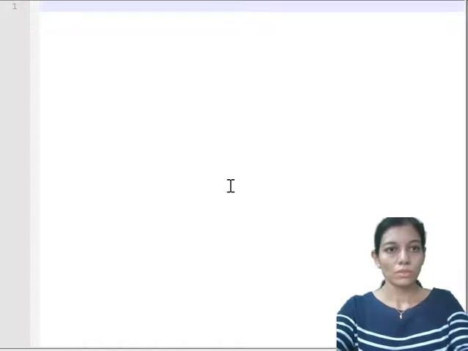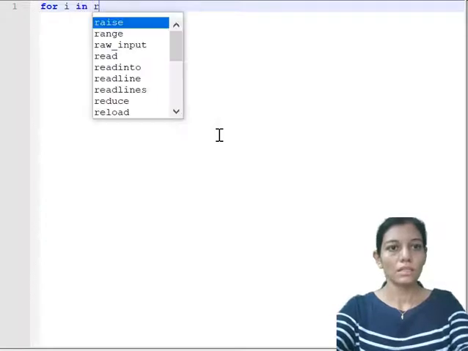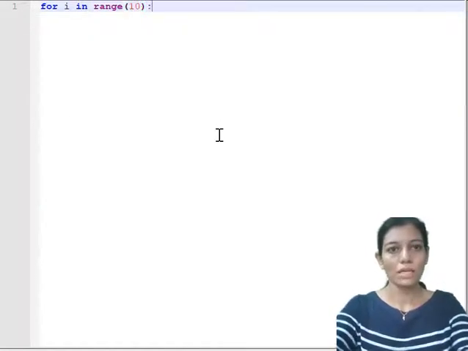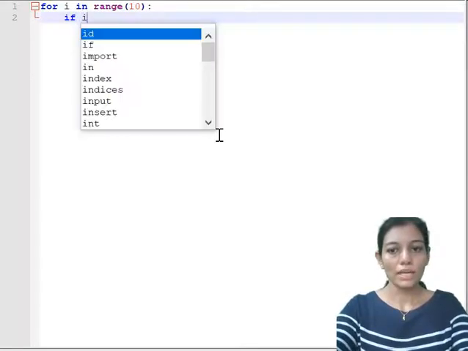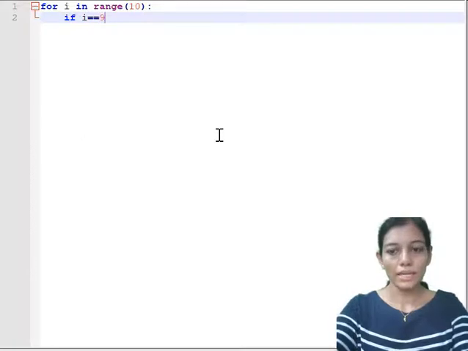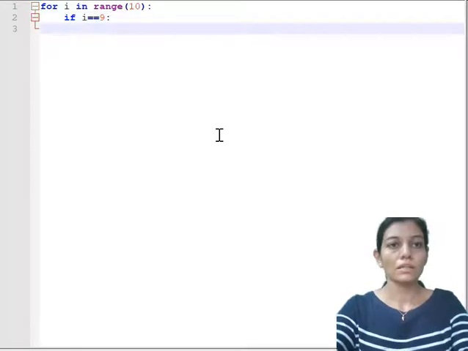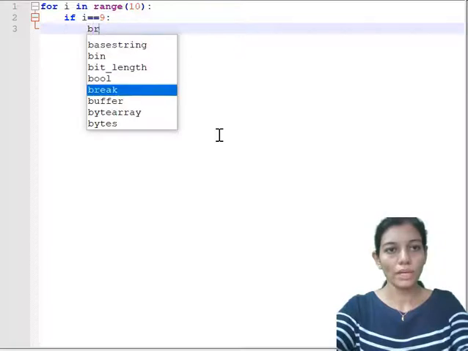So for I in range of 10, let's say 0 to 9, and if I'm making a check, if I equal to, let's say, 9, here the colon will be there, then I want to break.